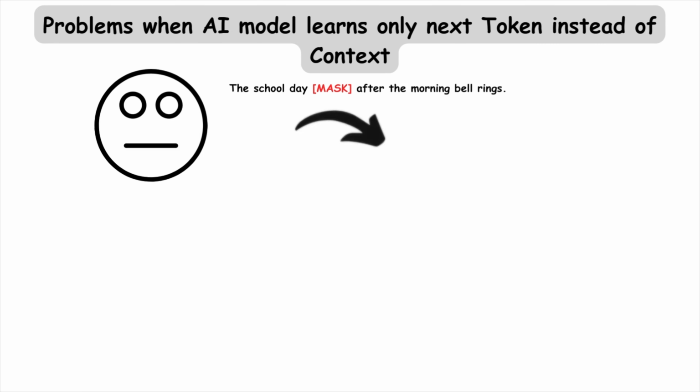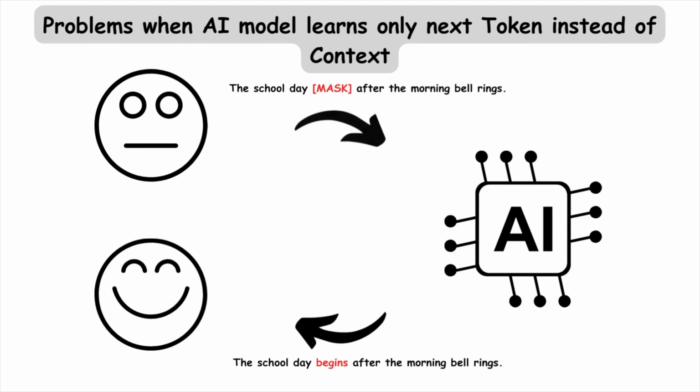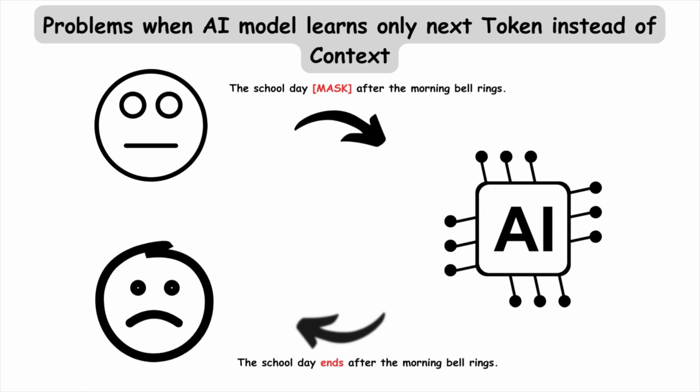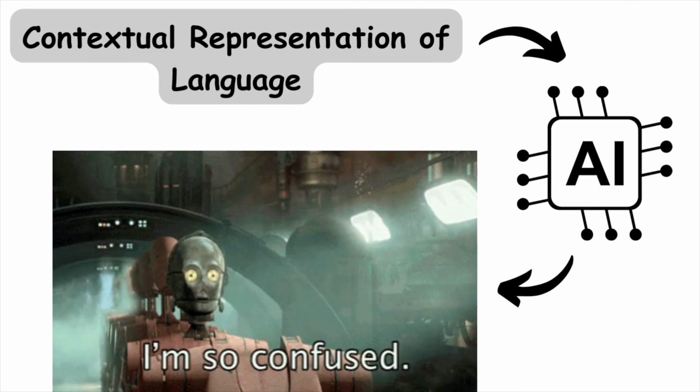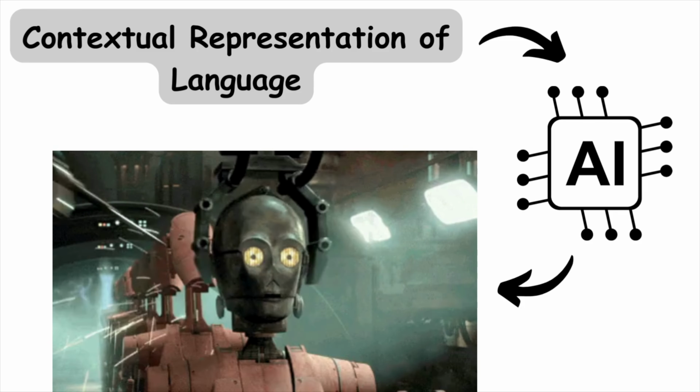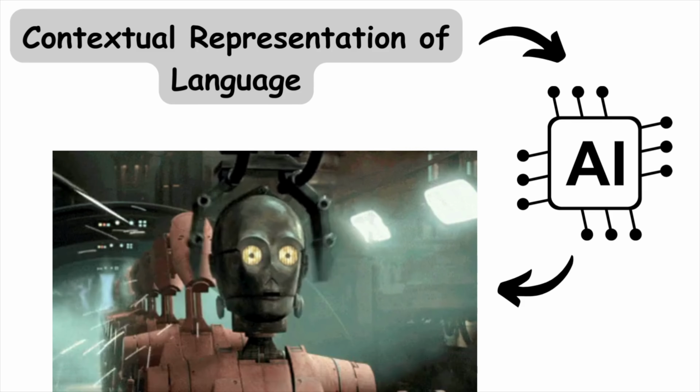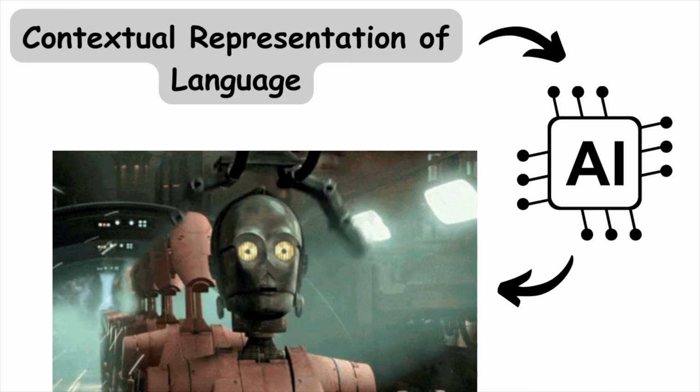However, these objective functions can often lead to problems. What problems? Let's check an example. If the model is given the input sentence, 'the school day mask after the morning bell rings', in this case the model might predict 'begin' or 'end', since both of them are highly likely, but this can lead to completely opposite meanings. This illustrates how a language model can sometimes struggle with ambiguity. These training strategies can lead to misalignment, since a model which is only trained to predict the next word in a text sentence may not necessarily be learning some higher level representation of its meaning.